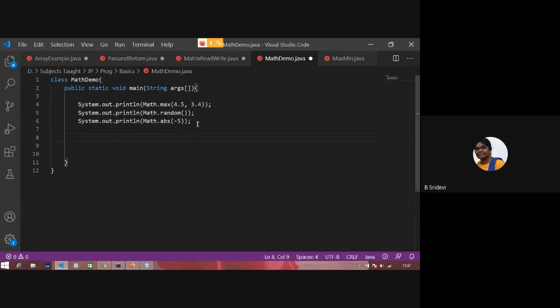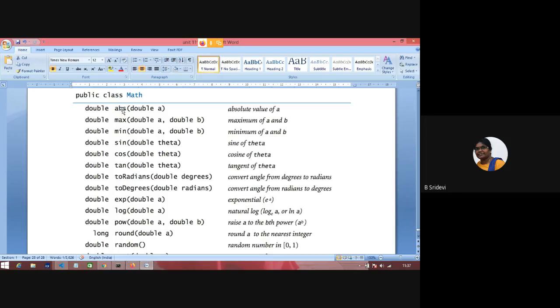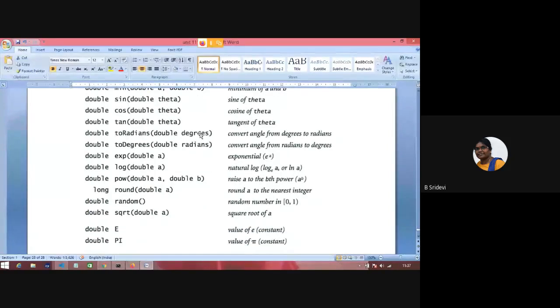In that way, you have a lot of methods. We'll see those methods. Absolute value: here you can give an integer or a double. If you give an integer, it will be promoted to double. Max and min, to find maximum and minimum. To find the sine value, cosine value and tan value. If you want to convert degrees to radians or radians to degrees, these are the methods. And this is exp, e power a.